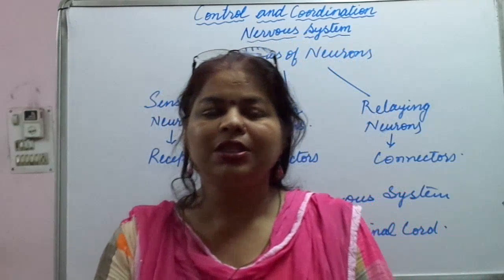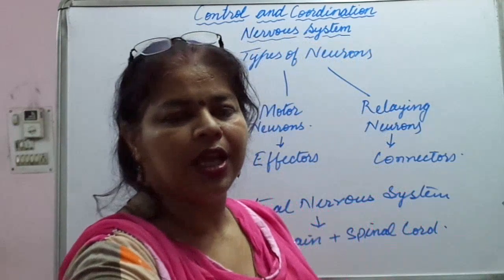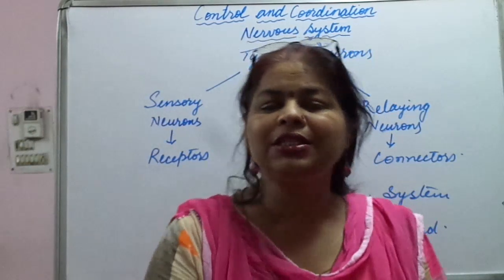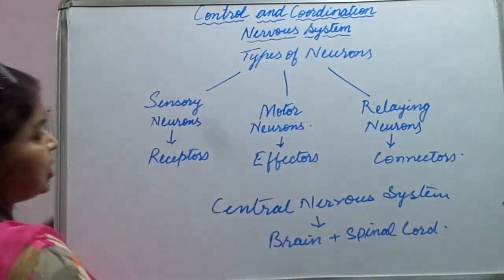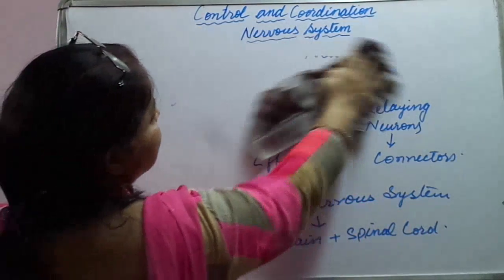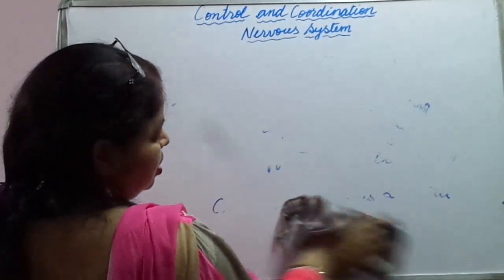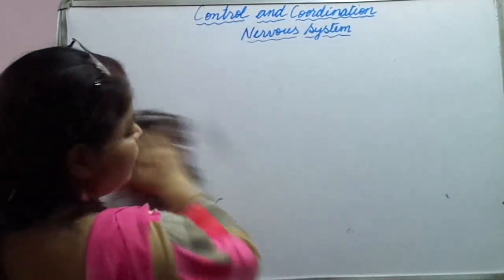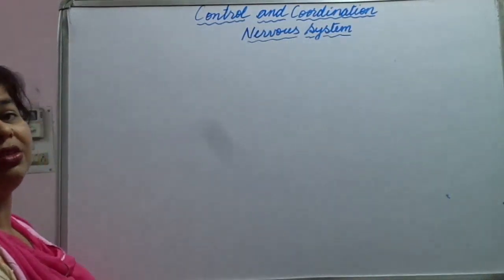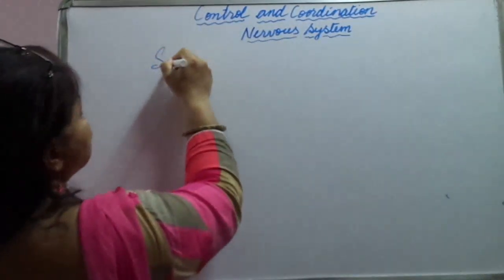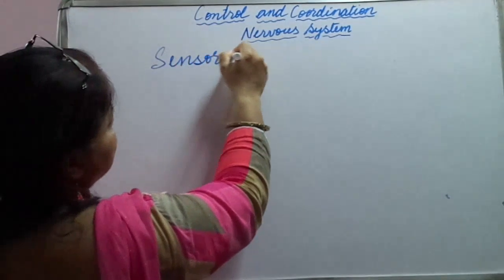Okay, so this is how we discussed the three types of neurons. I hope this concept of types of neurons is clear to everyone. Three types of neurons. Now we will discuss sensory receptors. What do you mean by sensory receptors?